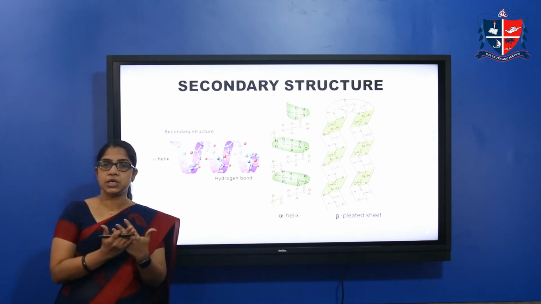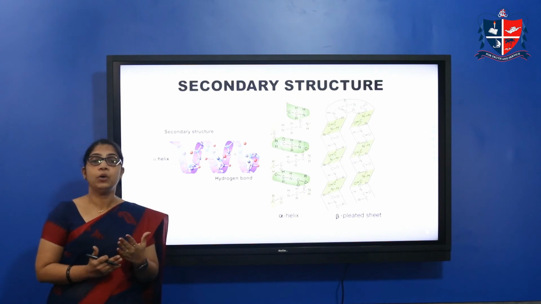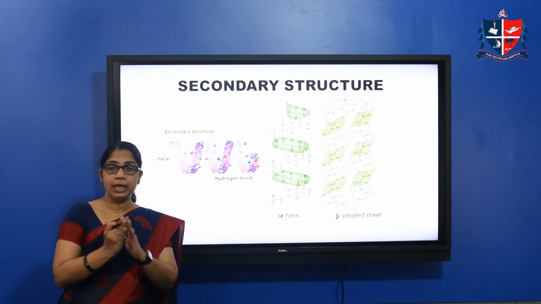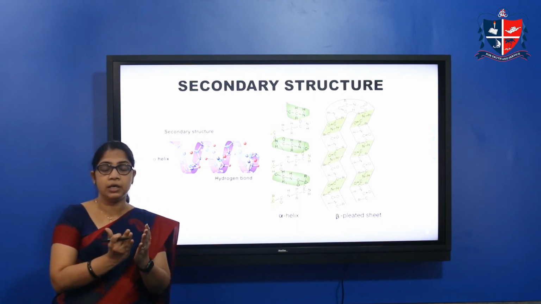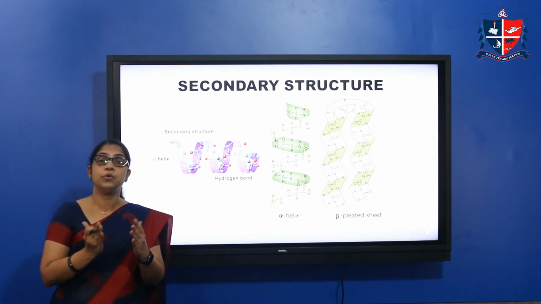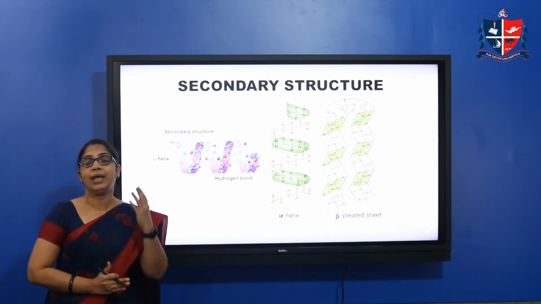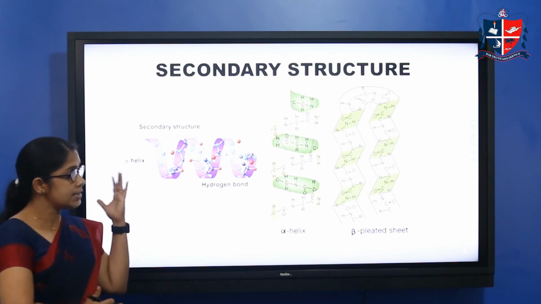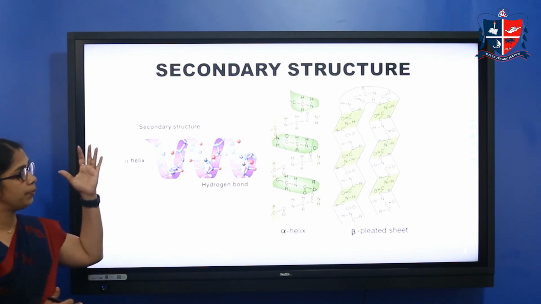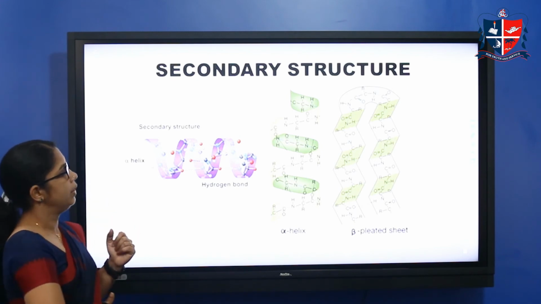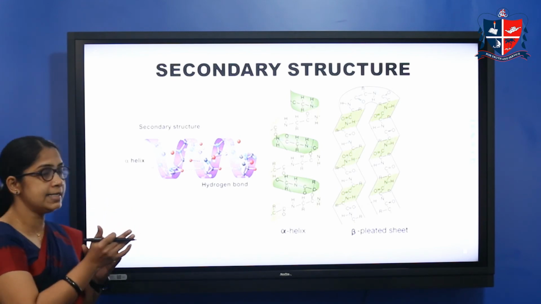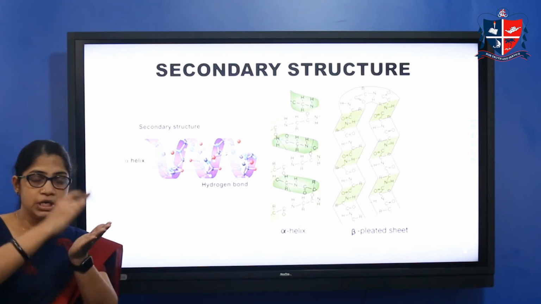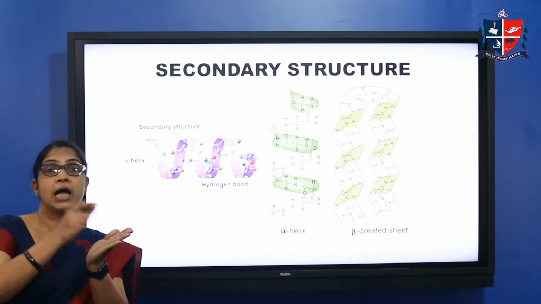Secondary structure is about how these amino acids are arranged and give a particular shape, how this amino acid sequence or polypeptide chain gives a fixed shape to the protein. A fixed shape means whether it is like a helix or like a pleated sheet. Pleated sheet means like the pleats of a sari you have heard about.